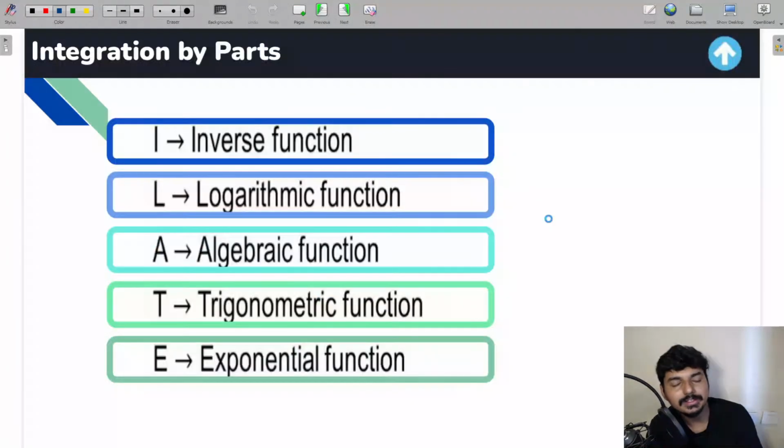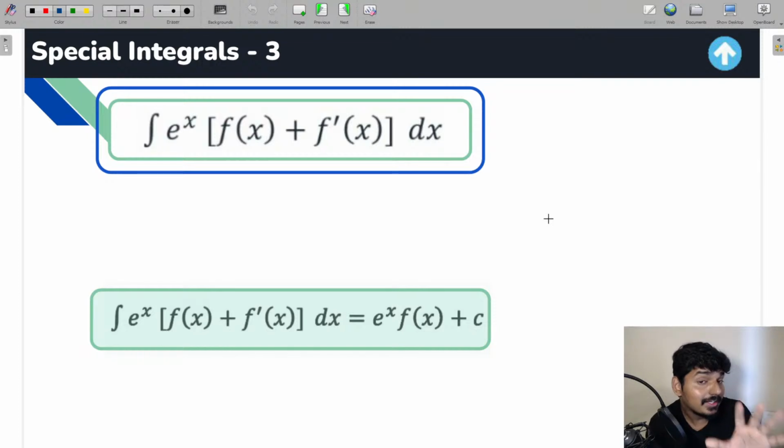Now let me do one thing. Let me do a question. In fact, let me discuss a special concept related to integration by parts, everyone. And that is going to be this particular concept. Guys, in this concept, you need to understand whenever you find integrals of this particular type, integration e raised to x into f of x plus f dash of x dx, the result is directly e raised to x into f of x plus c.